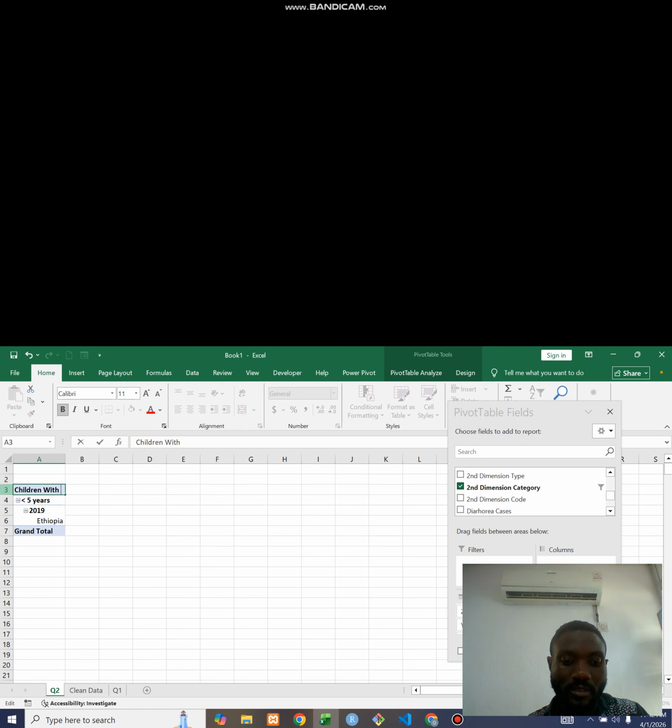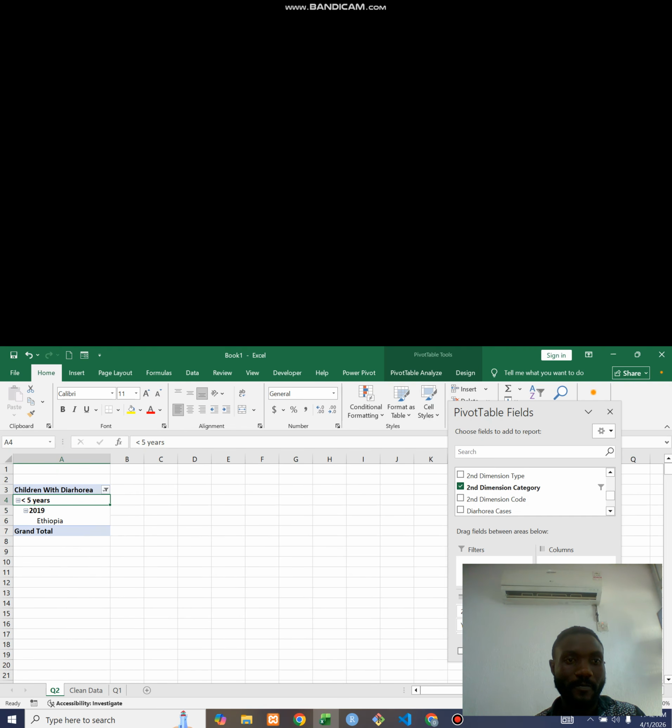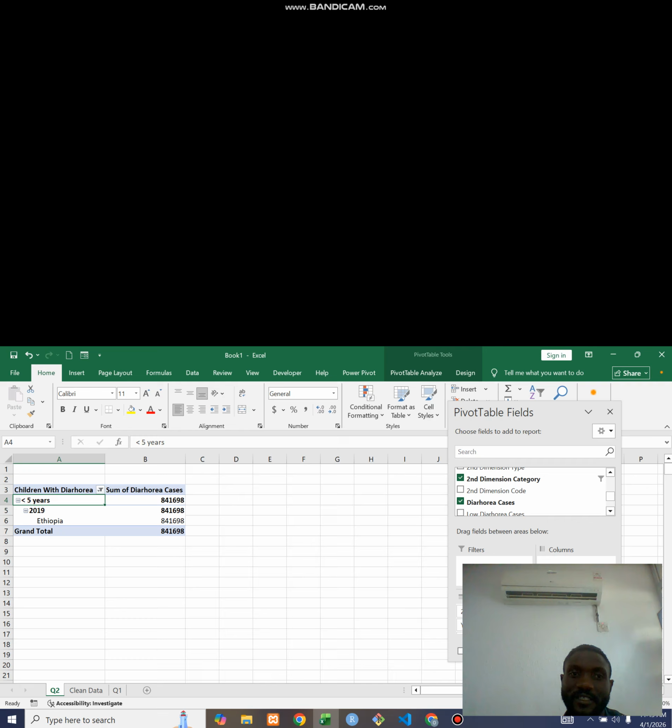Okay, now I can just do it this way, where we have children with diarrhea under 5 years in 2019 in Ethiopia. You can see the breakdown now, everything, how clear it is. With that, we don't have the values here. Now when we have diarrhea cases, we have values. So now I can put values here. So this is it. This is what we have.